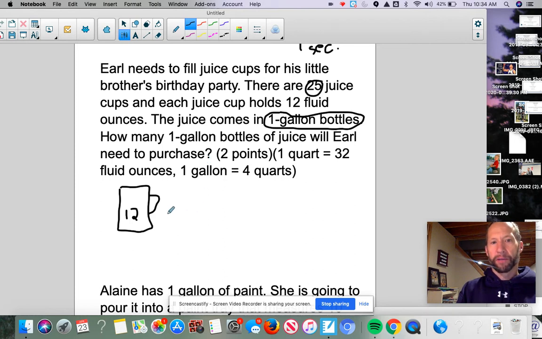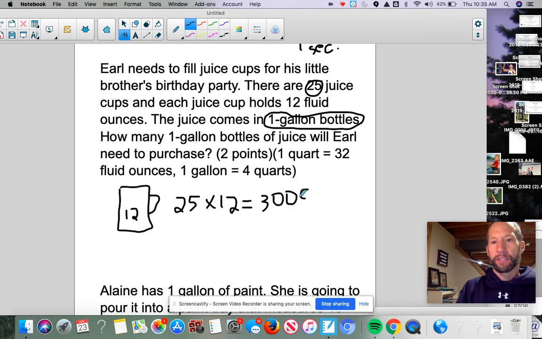So my first thing I'm going to do, like I said a moment ago, is take those 25 cups and multiply that by the 12 fluid ounces. That's going to tell me how much of that juice I actually need. So when I multiply that out, 25 times 12 gives me a nice even number of 300